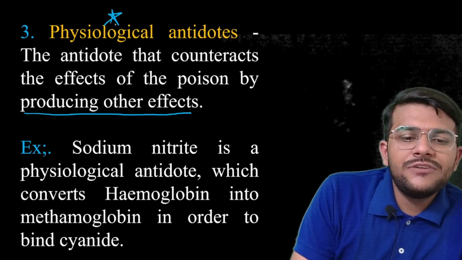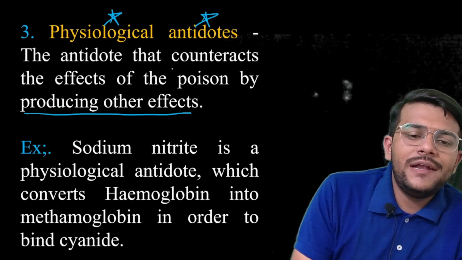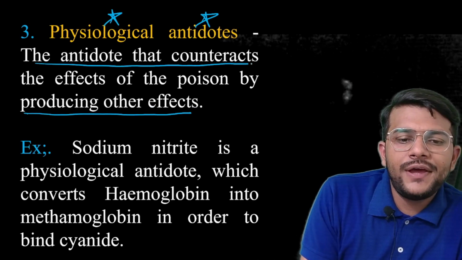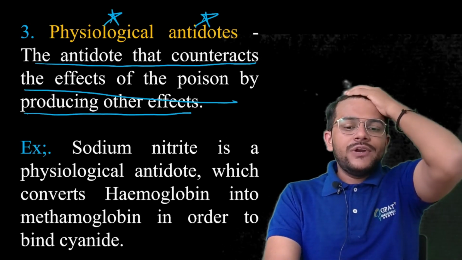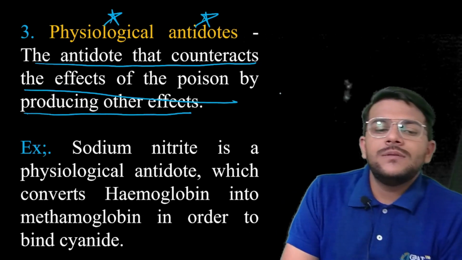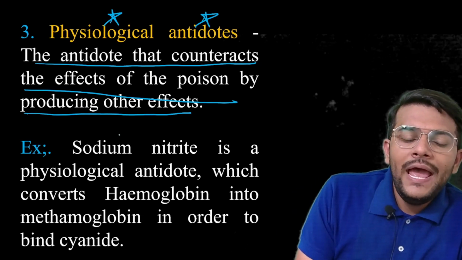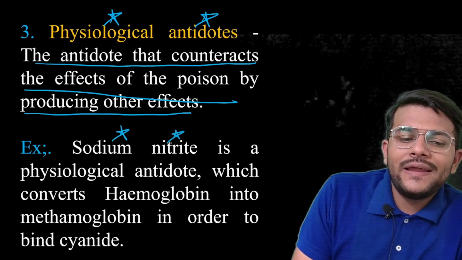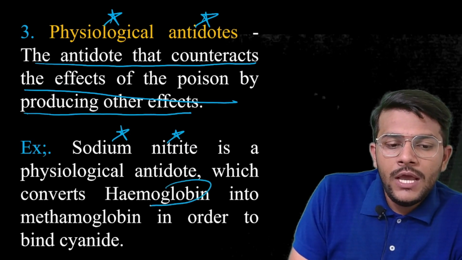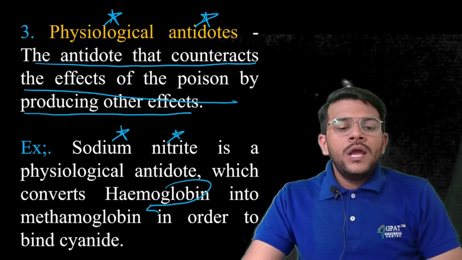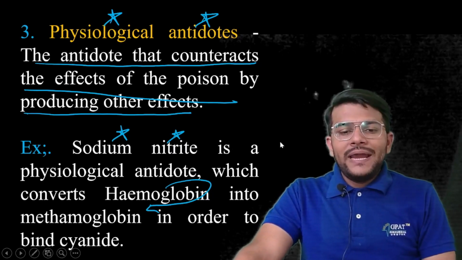Next, we have the physiological antidote, the antidote that counteracts the effect of poison by producing the other effect. Example: sodium nitrite is a physiological antidote which converts hemoglobin into methemoglobin in order to bind cyanide.